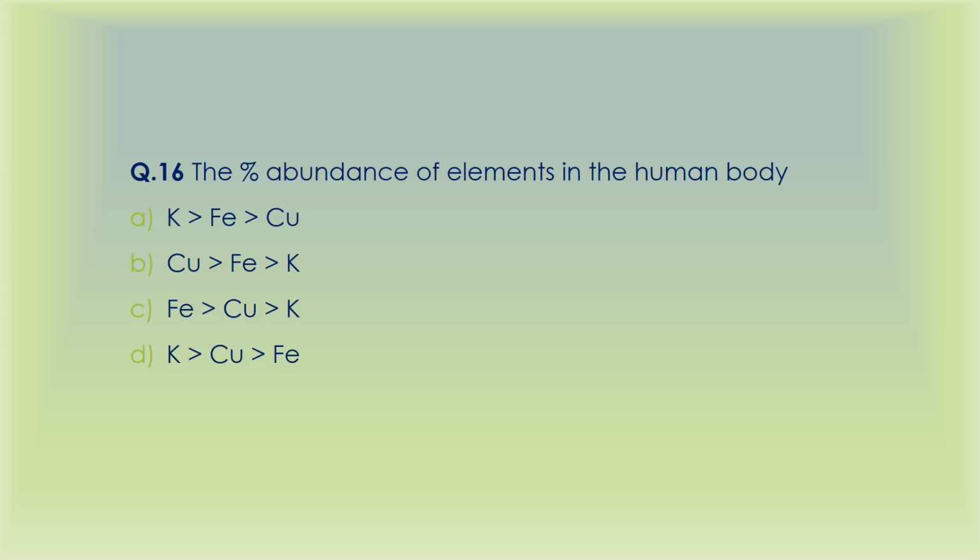So can you tell me where all in the body copper and iron are found? So you can see iron in the form of what? Just tell me. The iron in the form of hemoglobin, the iron bound to ferritin, or the transported form, that is transferrin, or bound to some proteins and all. But copper is not seen that much in our body. Therefore, the order is going to be this first one. So no memorization is needed in this. You just need to apply a little bit of logic, right?